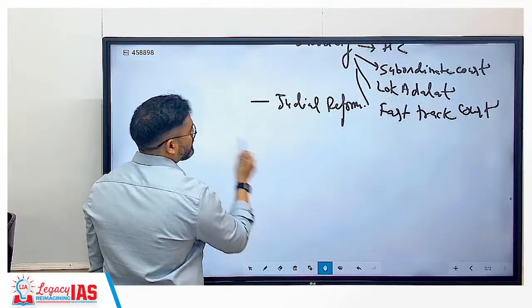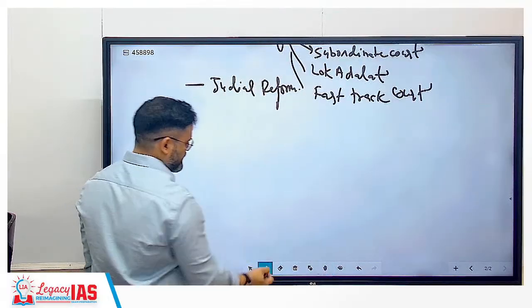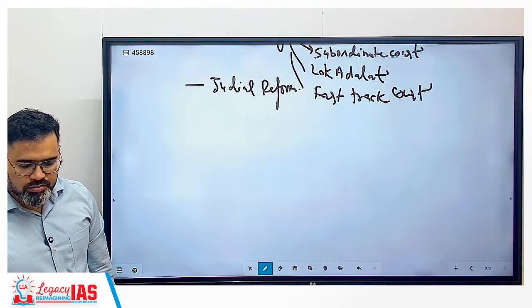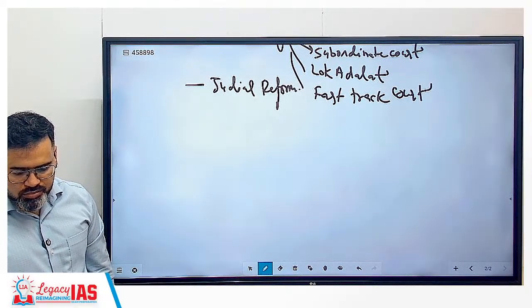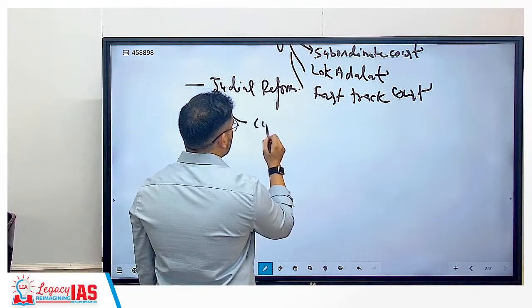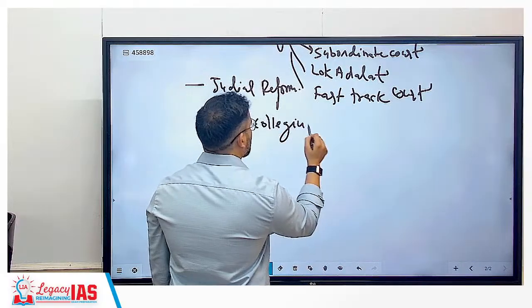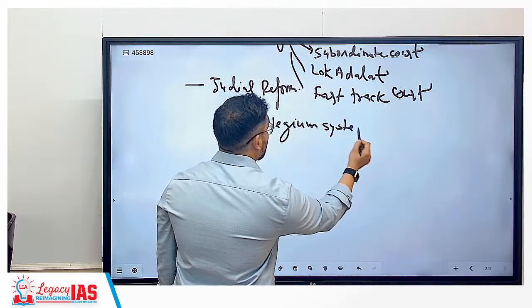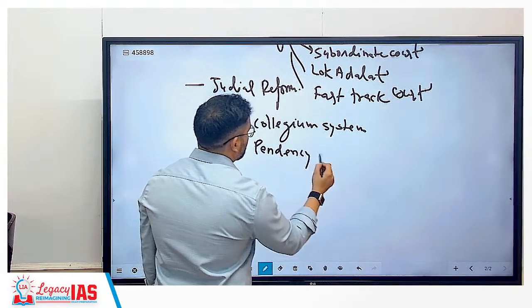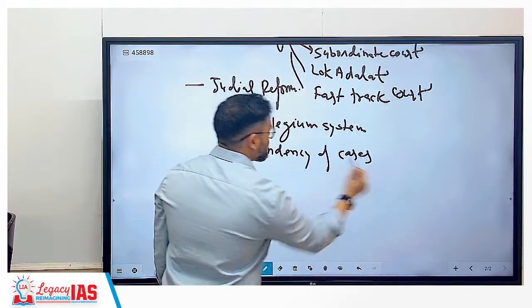Judicial reform. Okay, जिसमें for example we will cover about collegium system, pendency of cases.